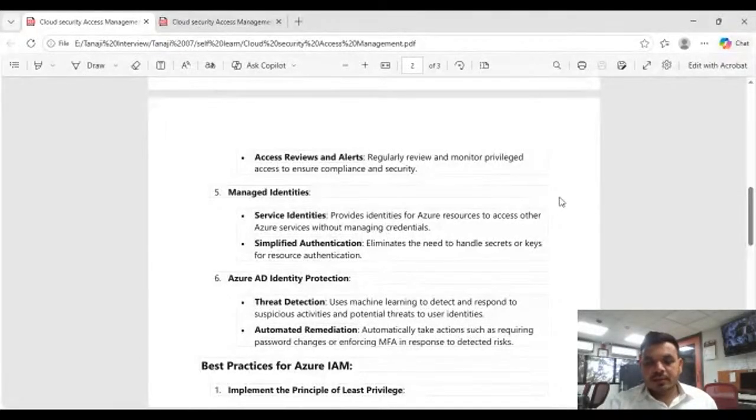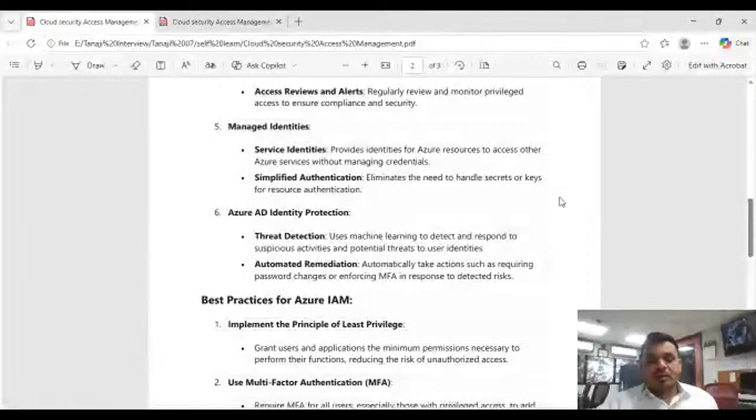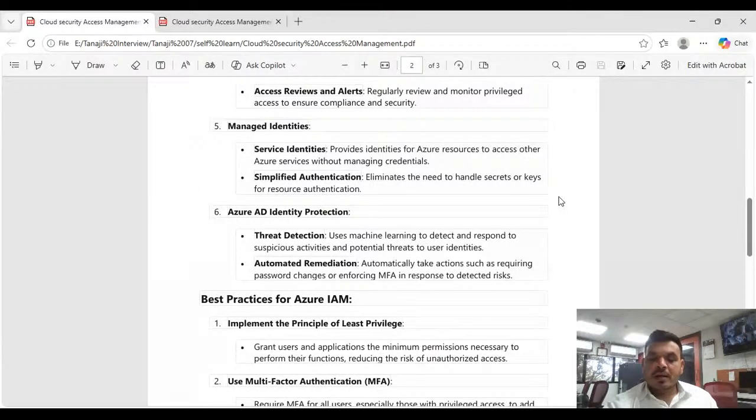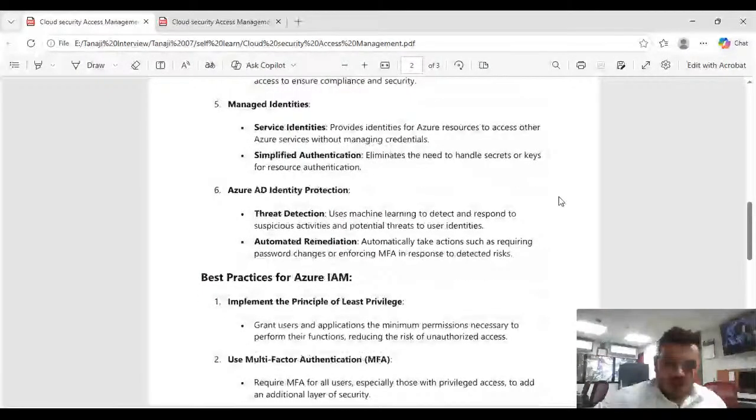So we have this option, and we also have Azure AD Identity Protection. It has the capability of threat detection, which uses machine learning to detect and respond to suspicious activity and protect user identity from threats. Then we also have automated remediation, which automatically takes actions such as requiring a password change or enforcing MFA in response to detected risks.